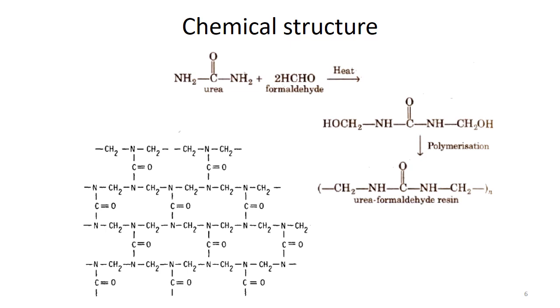After polymerization we get this urea formaldehyde resin, where the repeating unit is CH2 NHCO NHCH2. Using this repeating unit, it makes a big network. In the other figure you can see a highly cross-linked type of polymer. This cross-linking also imparts very important and interesting features.